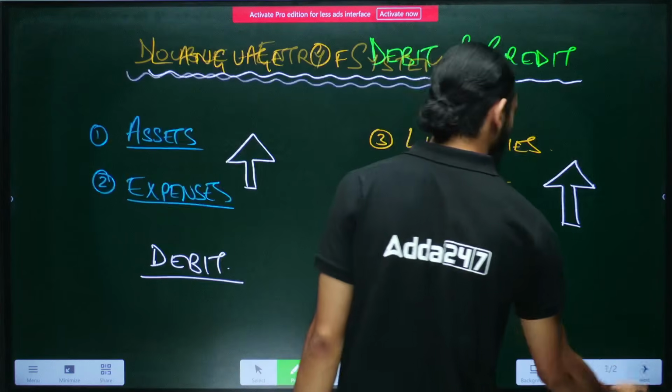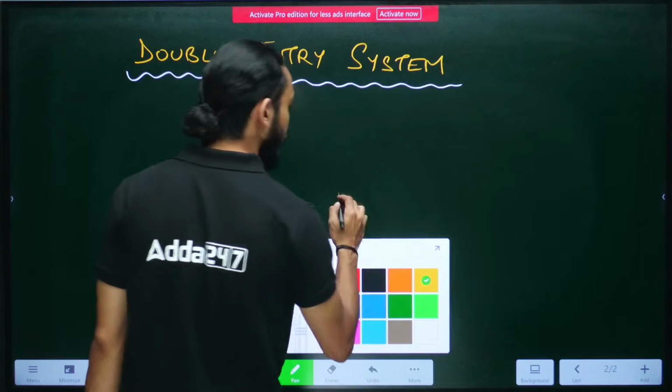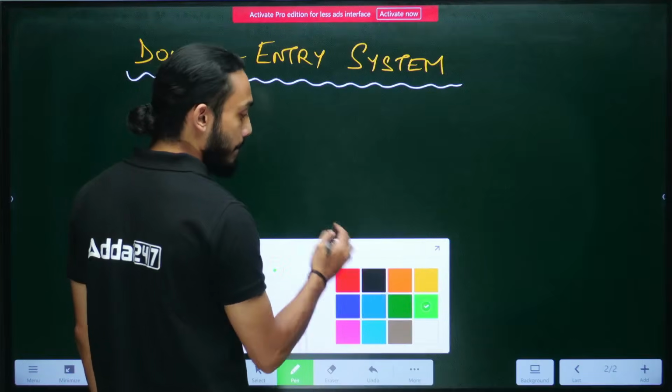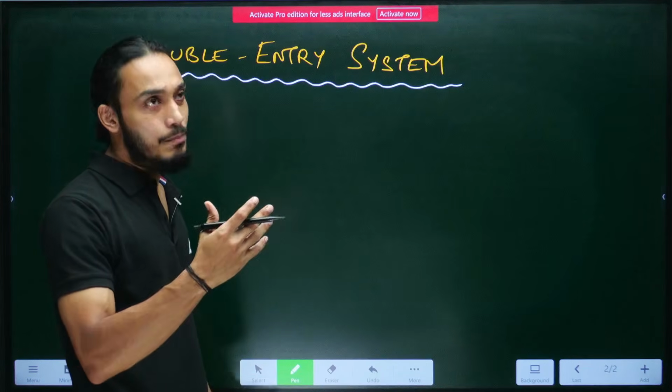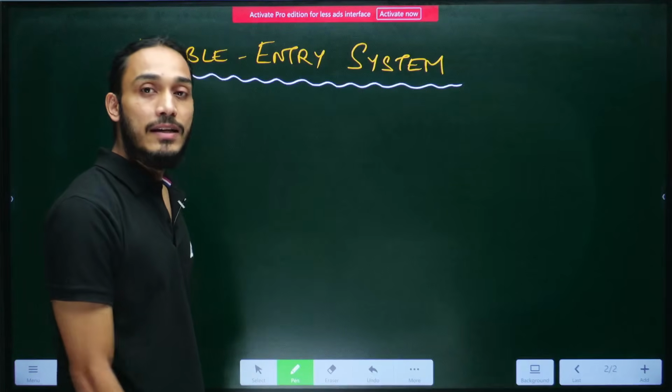Let's take a basic example. Say, for example, a business made a transaction where it made some purchase in exchange for cash, right?